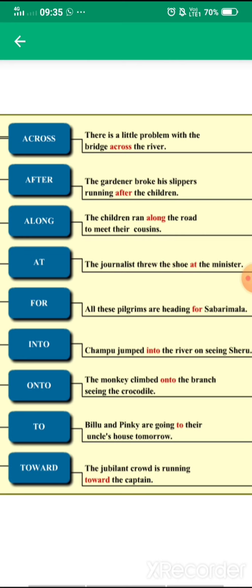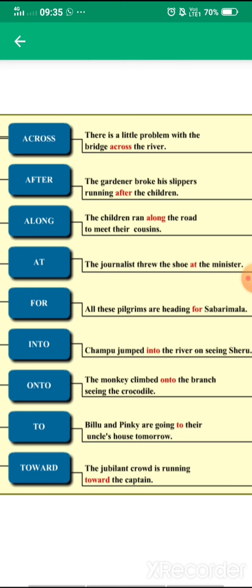So now here you can see again the preposition is used for the movement. As I told you, the prepositions always tell us about the position of the subject or the object. So here you can see the gardener is our subject and the subject is running after the children. So it is telling about the position and about the movement also. The next is along. The children ran along the road to meet their cousin.